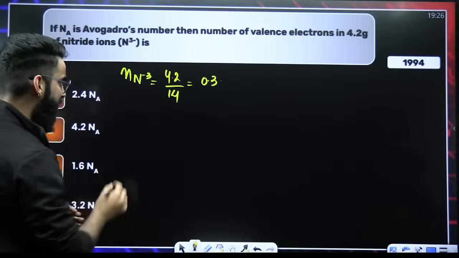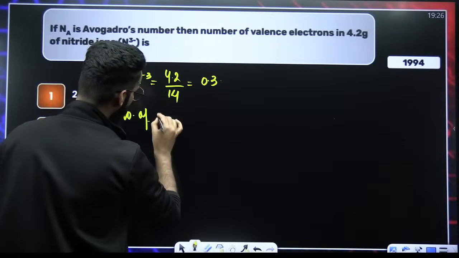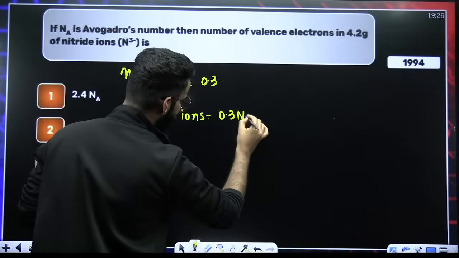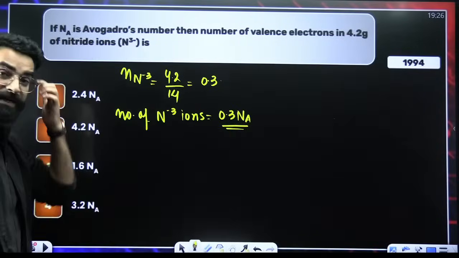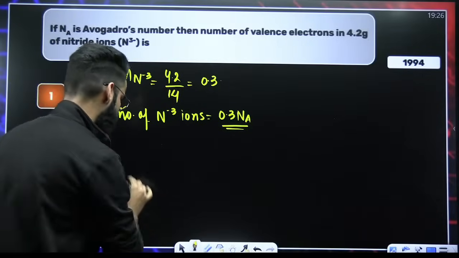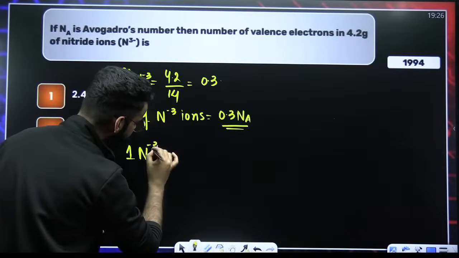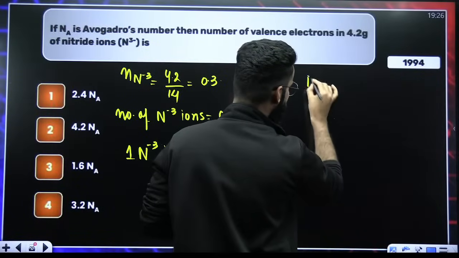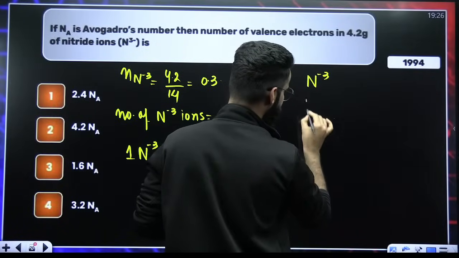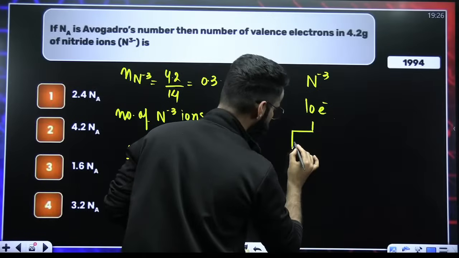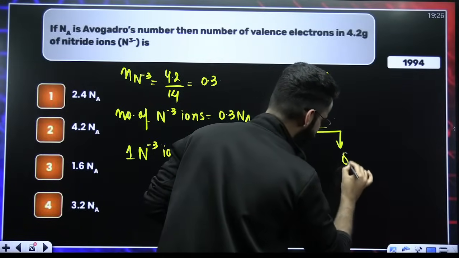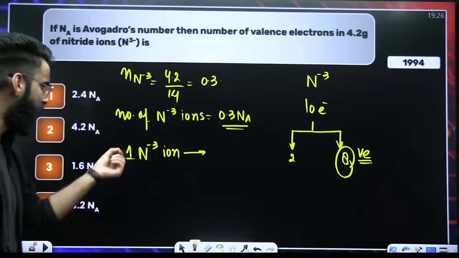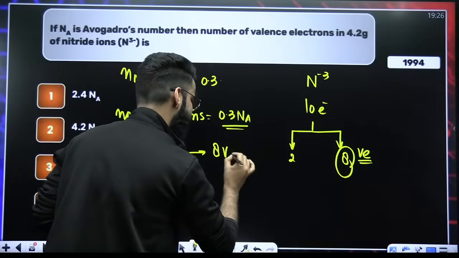Perfect. Now if I ask you how many N3 negative ions we have, it is going to be equal to moles multiplied by Avogadro's number. So these many ions of N3 negative we have. Now if I ask you, in one N3 negative ion, how many valence electrons do we have? In one N3 negative ion there are in total 10 electrons, out of which 2 go into the first shell and 8 go into the second shell. So these are what I'll call valence electrons here, right? Simple. So one N3 negative ion contains 8 valence electrons.